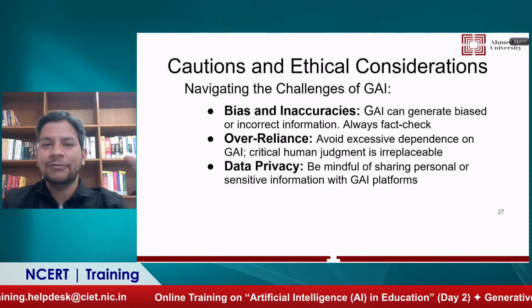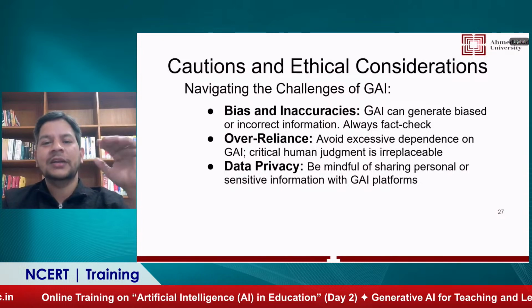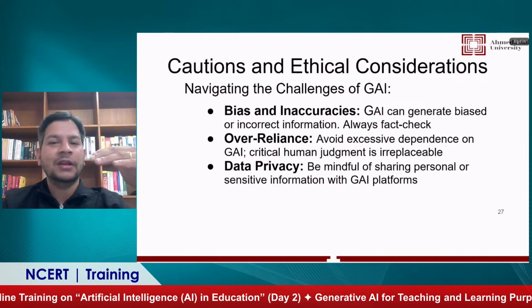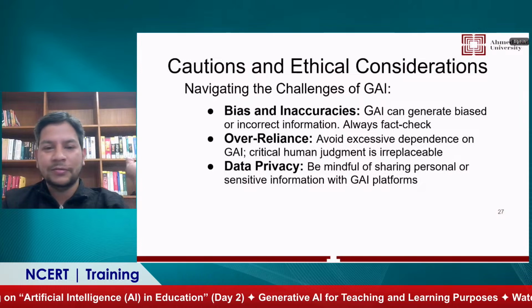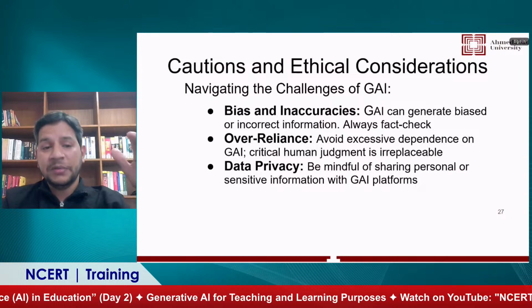Humans are the best intelligent creature on this planet, and no one is going to replace them even in the next, I don't know, 50 years or 100 years. So don't worry about that. Then data privacy.